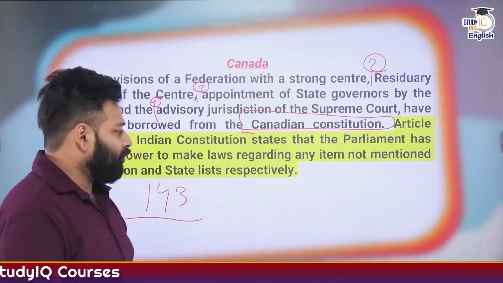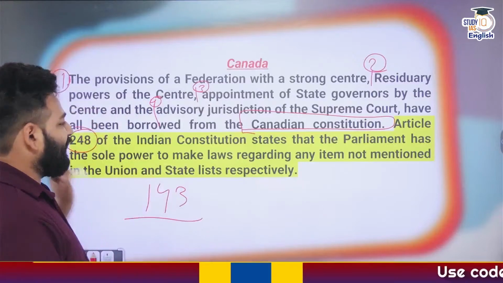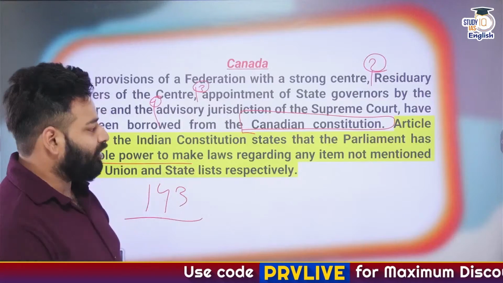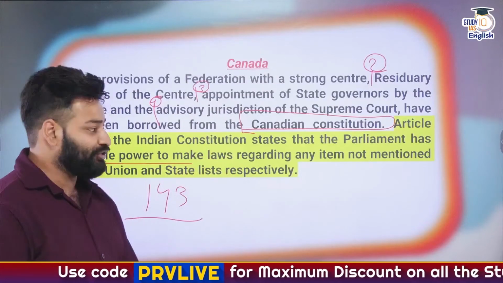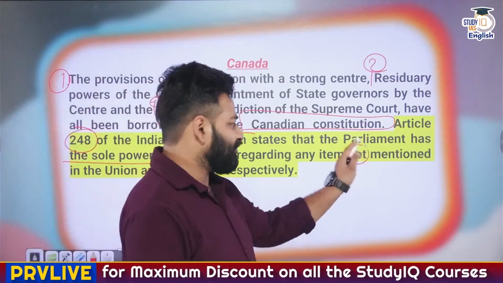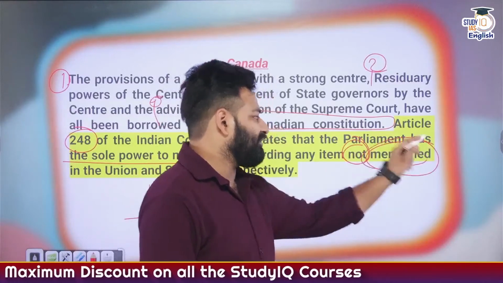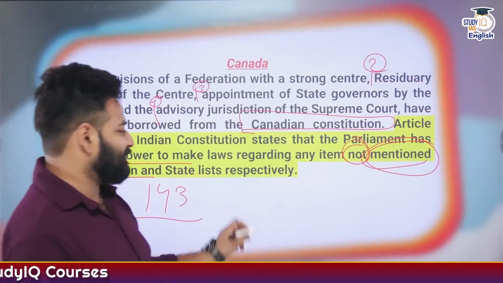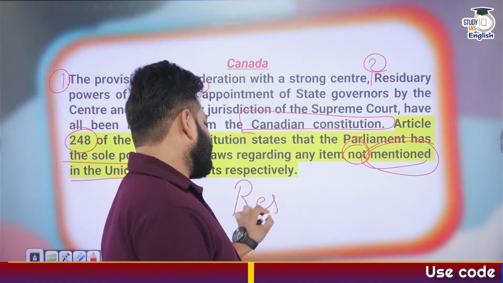Another one we have got, Article 248, which says that the Parliament has the sole power to make laws on any matter which is not mentioned in the union and state lists respectively, that is simply the residuary list.